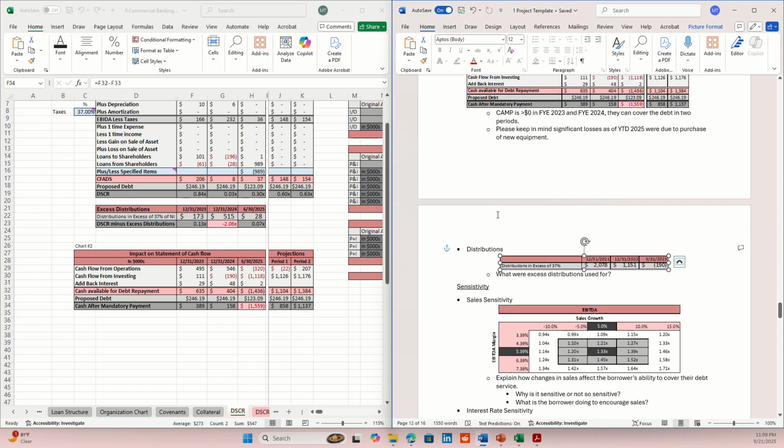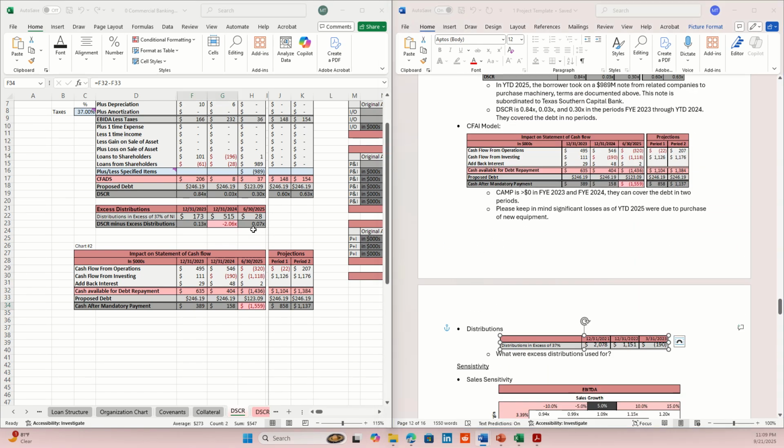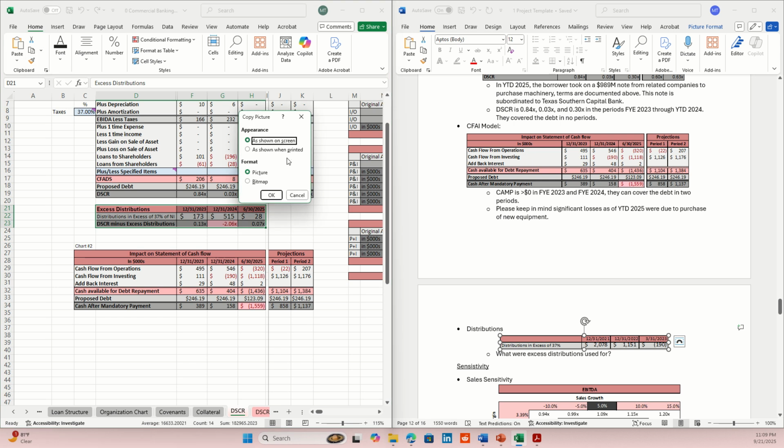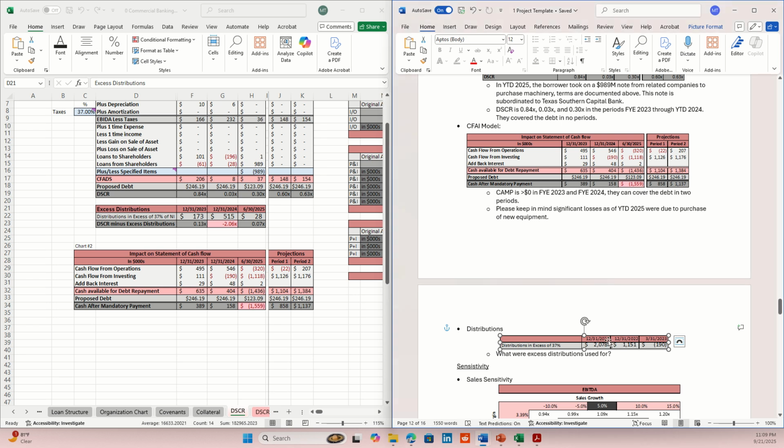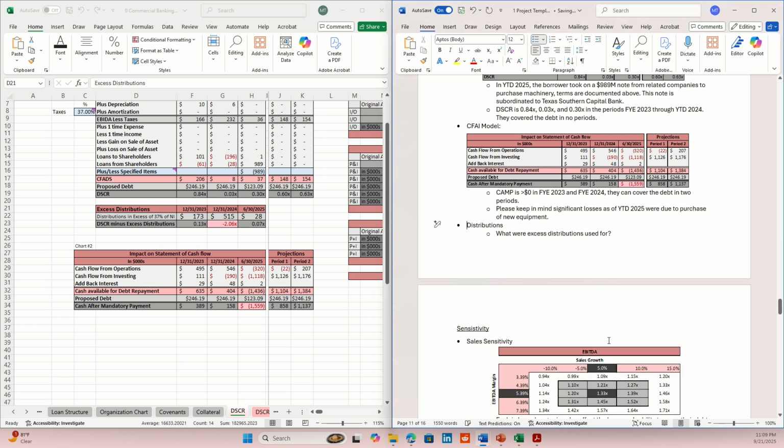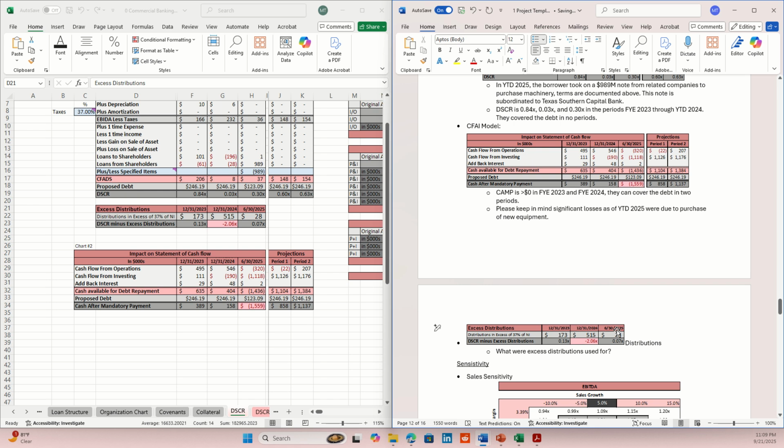Okay, so now on to distributions. This section is fairly easy. We're going to come down here where it says excess distributions. Copy as a picture, as shown and printed. And then we're going to delete that original picture and post our new picture.